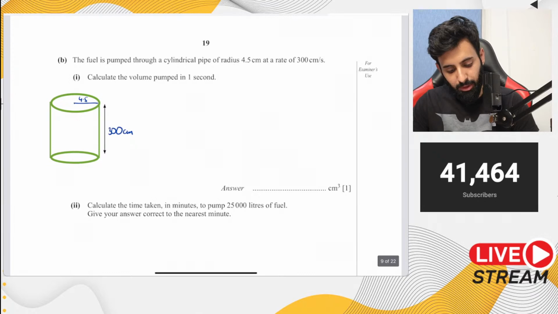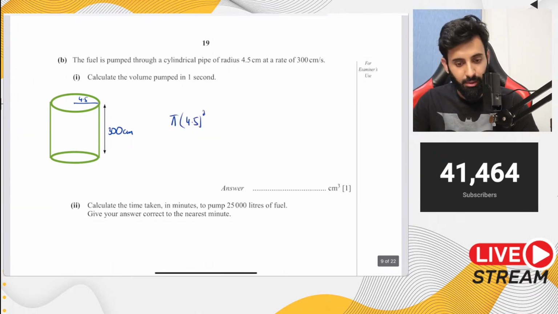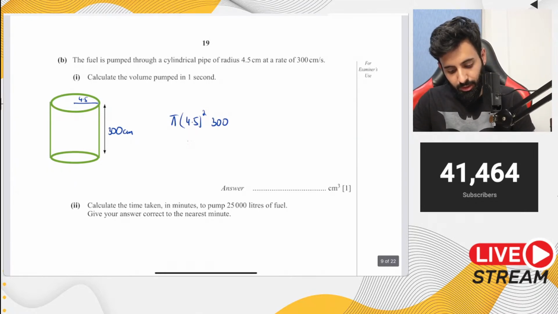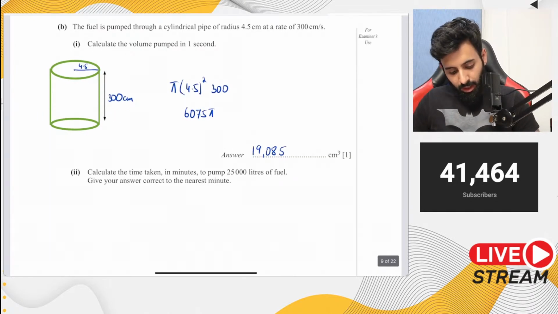So if you want to calculate the volume, just use the volume formula, which is pi r square into h. So pi r square, pi into 4.5 square into 300. Let's work this out. So pi into 4.5 squared into 300. So that gives us 6075 pi, which is equal to 19,085 centimeter cube. And there you go. That's your answer.